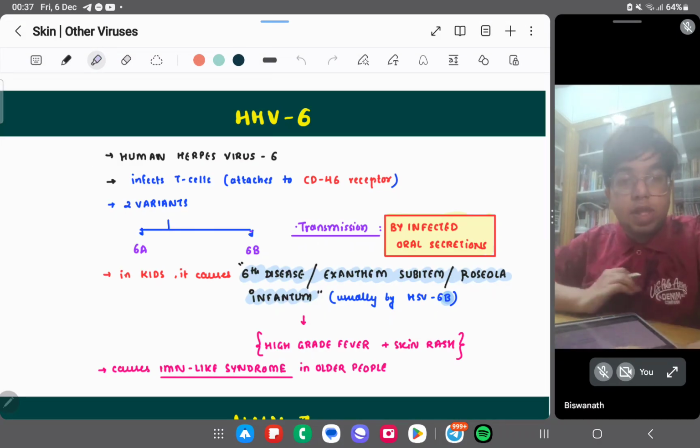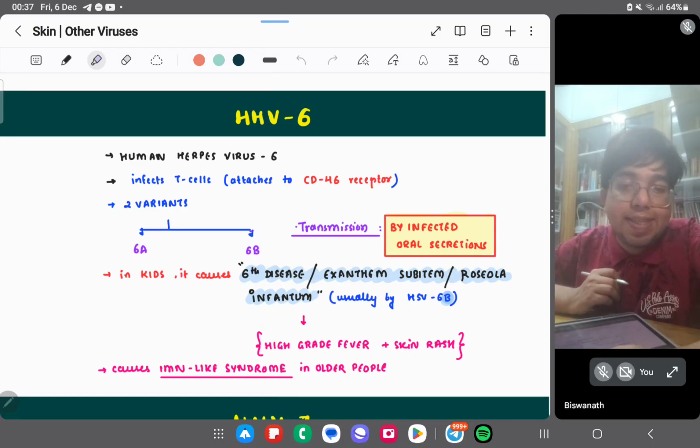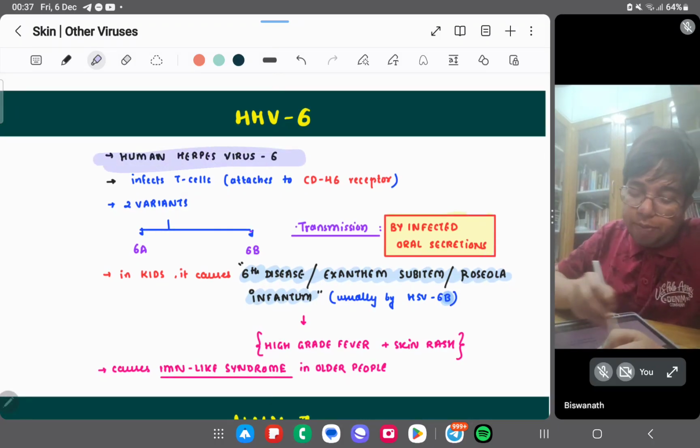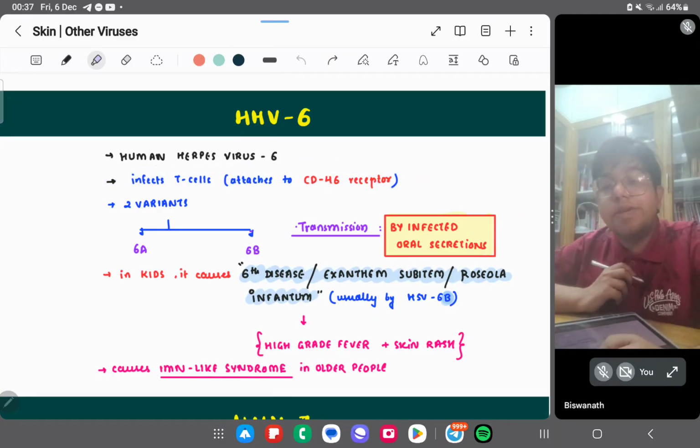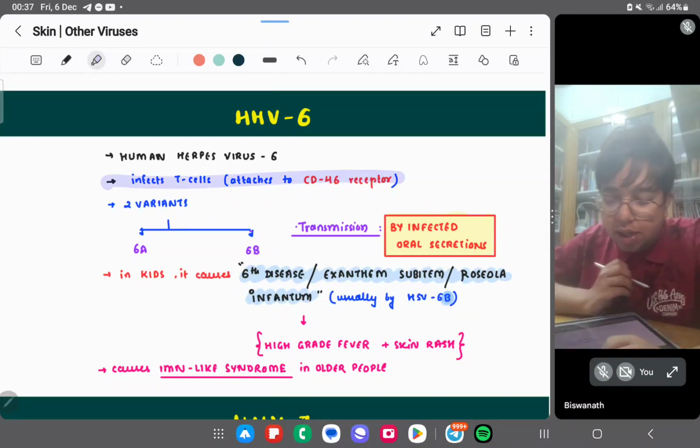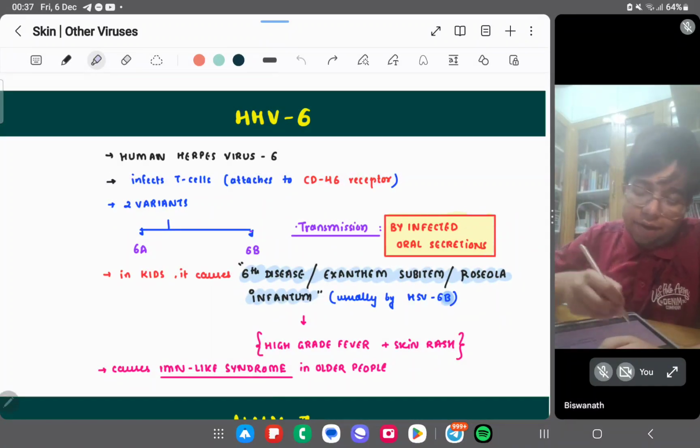Okay, so the next virus we have is HHV6. HHV6 is the human herpes virus 6. It infects T cells. Which was the virus infecting B cells? Yes, Epstein-Barr virus. This virus, HHV6, infects T cells.